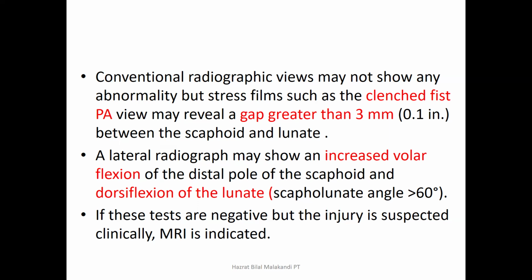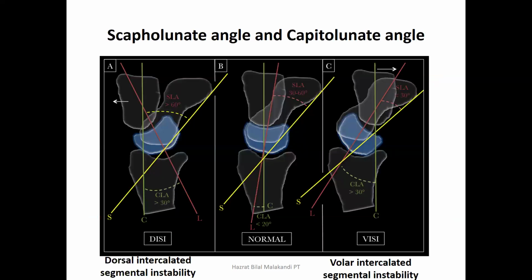Further, we will discuss what we mean by the scapholunate angle. This is the angle between the line crossing the mid of the scaphoid and the lunate. If these tests are negative but the injury is suspected, clinical MRI is indicated. So this is actually the scapholunate angle and the capitolunate angle.